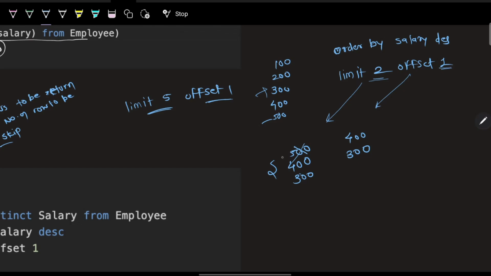So offset is 1, it means I have to skip the first row. If offset is 2, I have to skip the first 2 rows. It means ultimately for sure I have to return 2 rows. If I have skipped 2 rows, I will take the next 2 rows, that is 300 and 200. So this is how limit and offset works in SQL, correct?